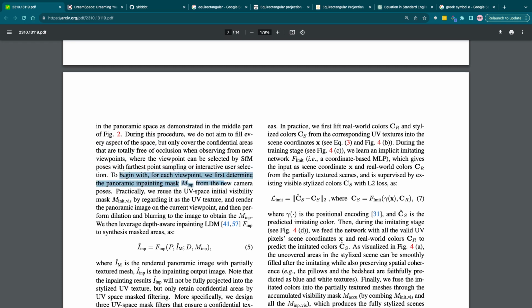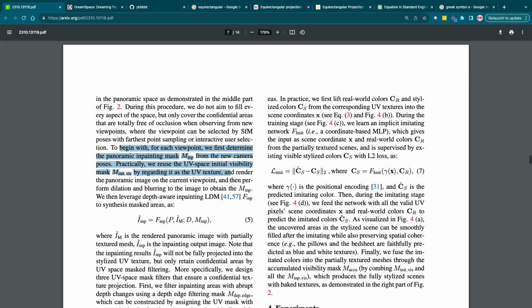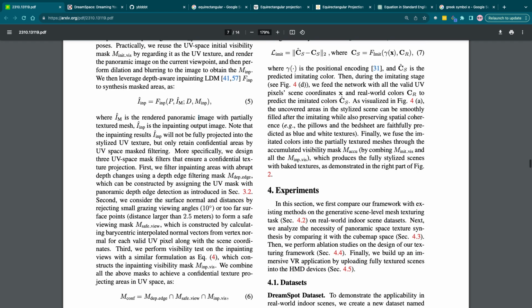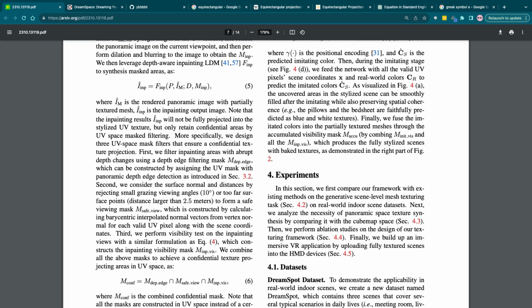To begin with, for each viewpoint, we first determine the panoramic inpainting mask from the new camera poses. Practically, we reuse the UV space initial visibility mask by regarding it as the UV texture and render the panoramic image on the current viewpoint, and then perform dilation and blurring to the image to obtain the mask M. We then leverage depth-aware inpainting LDMs, such as I_MP equals F of I_M, D, M, and P. I_M is the rendered panoramic image with the partially textured mesh.